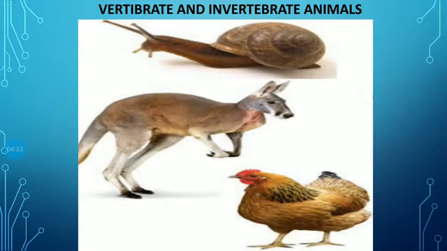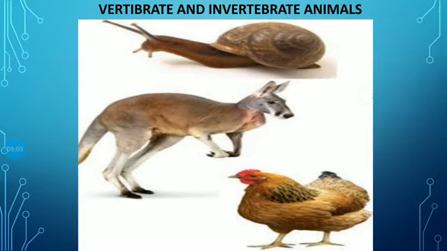See friends, snake, bird, fish and kangaroo, as also human, are vertebrate animals because they have a backbone. Animals such as snail, cockroach, earthworm do not have a vertebral column and therefore they are invertebrate animals. See, there are two groups.